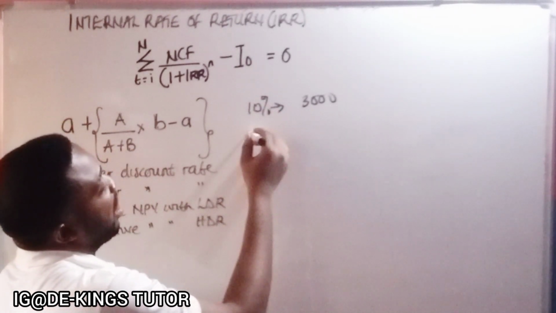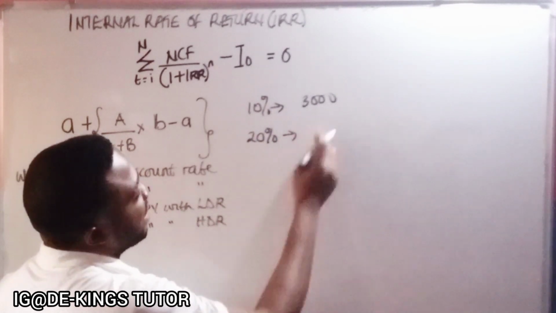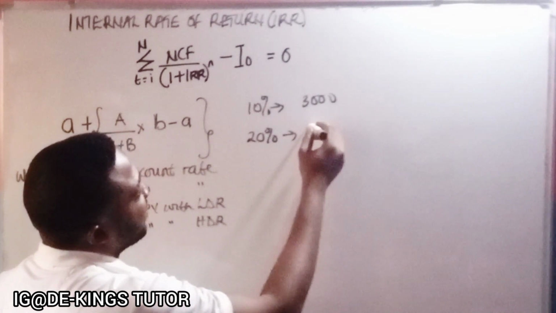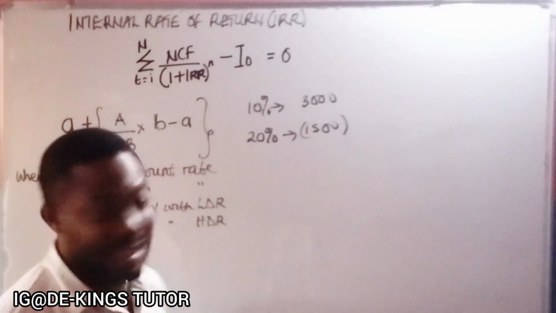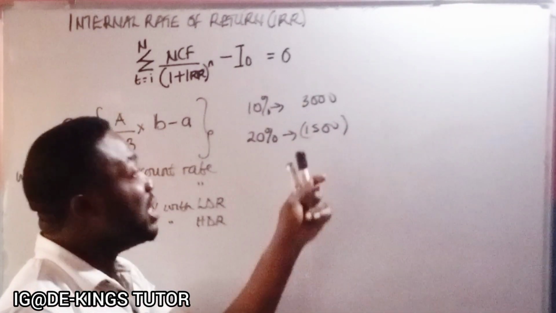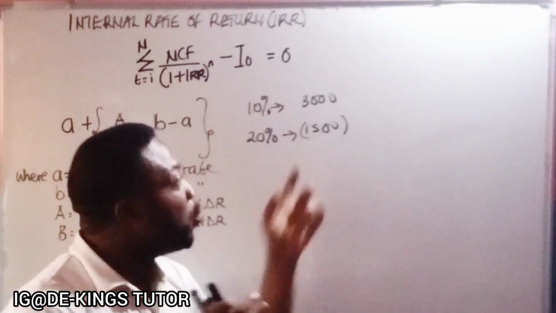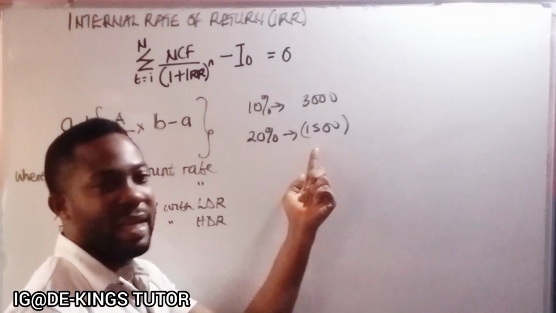So we are going to try a higher rate than this. Let's say 20%. And that 20% can give us a negative NPV. Let's say the negative NPV is 1.5 negative. So in this situation, once you have something like this, the second one should be negative. If you try 20% and it's still giving you positive, you should try a higher rate again until you have a negative NPV.